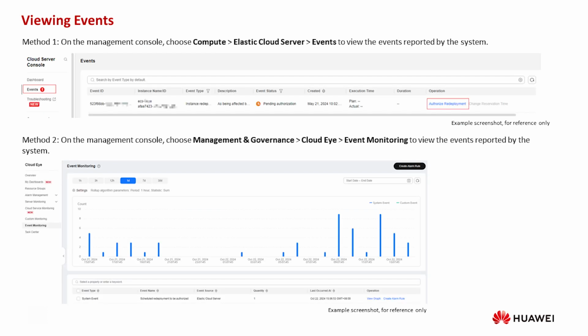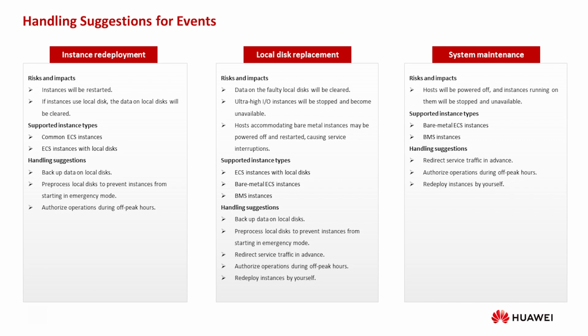You can view event details including the event type, instance ID, and event status on the ECS console or the Cloud console. After receiving an event notification, you need to understand the risks and impacts of the event. Backup data, redirect service traffic, or pre-process local disks in advance based on the handling suggestions. Then select an appropriate time and method to handle the event. After the event is handled, check whether services are affected. If an exception occurs, contact technical support.